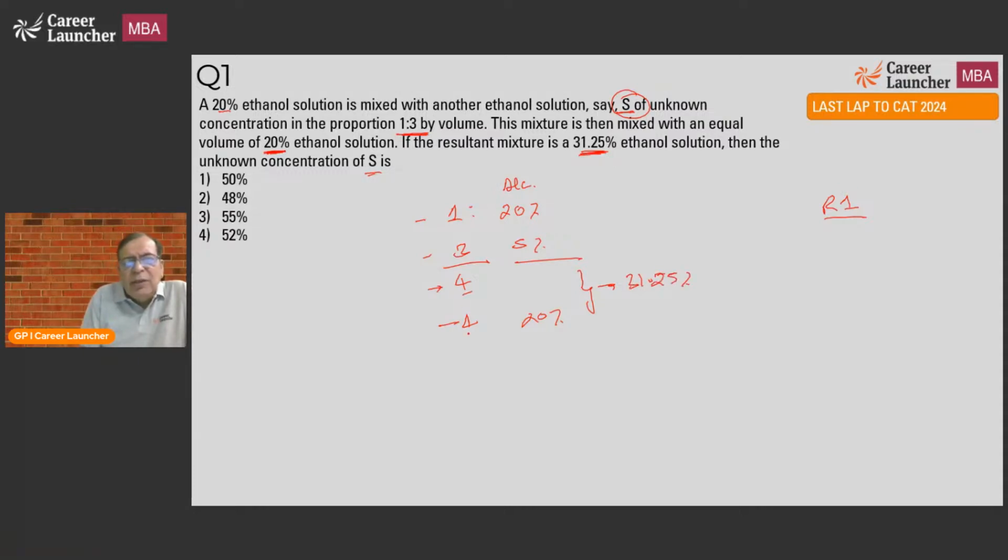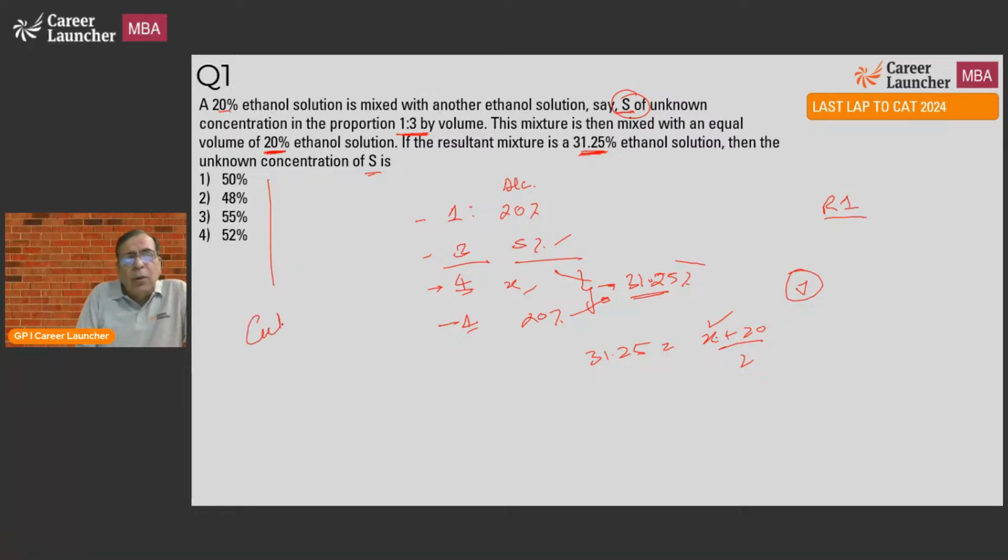31.25%. Now, if these two are equal, that means whatever is the gap here, that should be the gap here, because this is a weighted average. 31.25% should be equal to, if I say this is X, X plus 20 by 2. So I can get X straight away. If I can get X, I can get S also. This is a starting point for me. This is one way. So I'm working backwards, which is a jugaad solution. Another way to do this question could be to just check the choices.